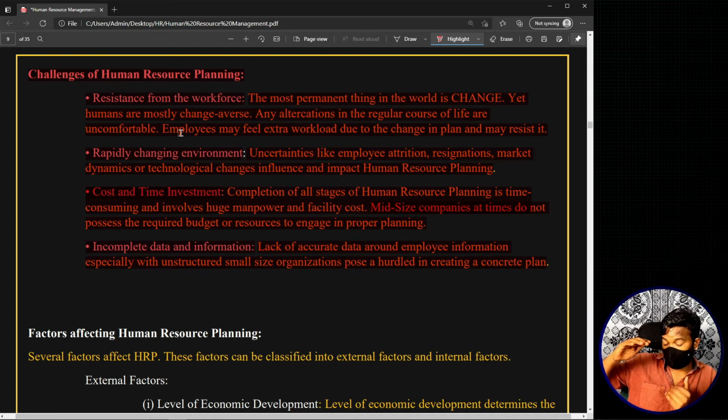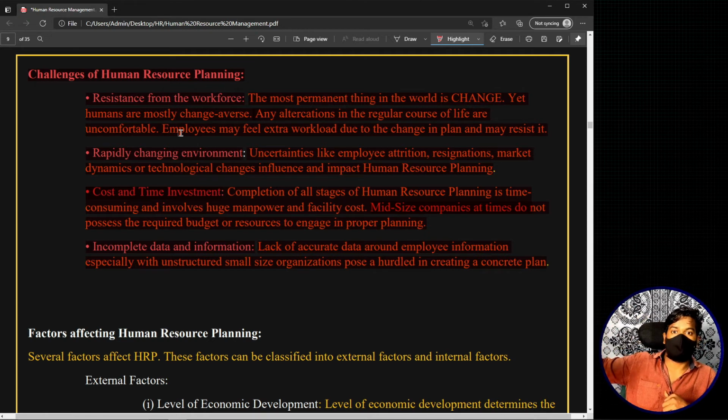Now, while talking about these different factors impacting the human resource planning in the organization, we will also sometimes hear these challenges. That means we may also hear resistance from workers as one of the factors. You may also hear incomplete data and information as one of the factors and all these things, right? So don't get confused, because some people will ask, we have just discussed these things as challenges. Now why are we discussing again the same thing as factors affecting human resource planning?